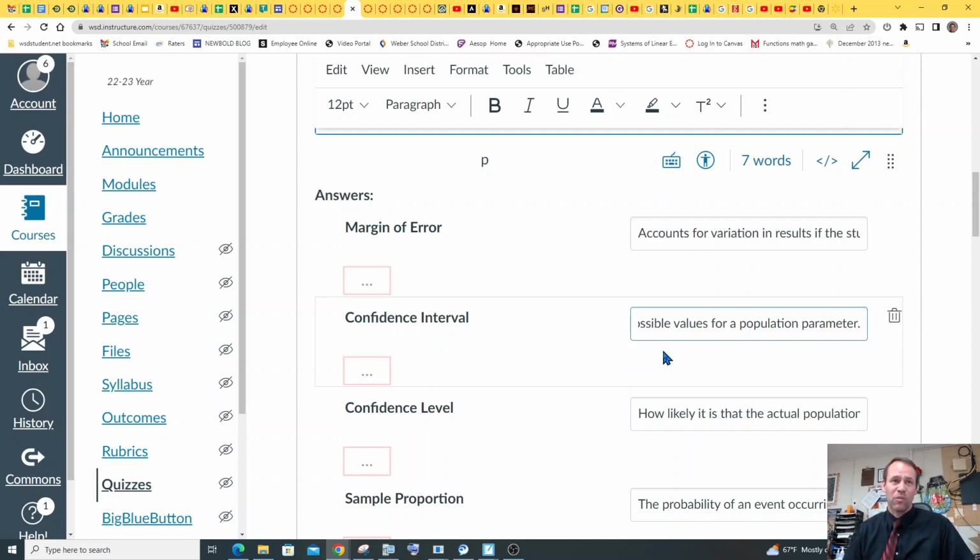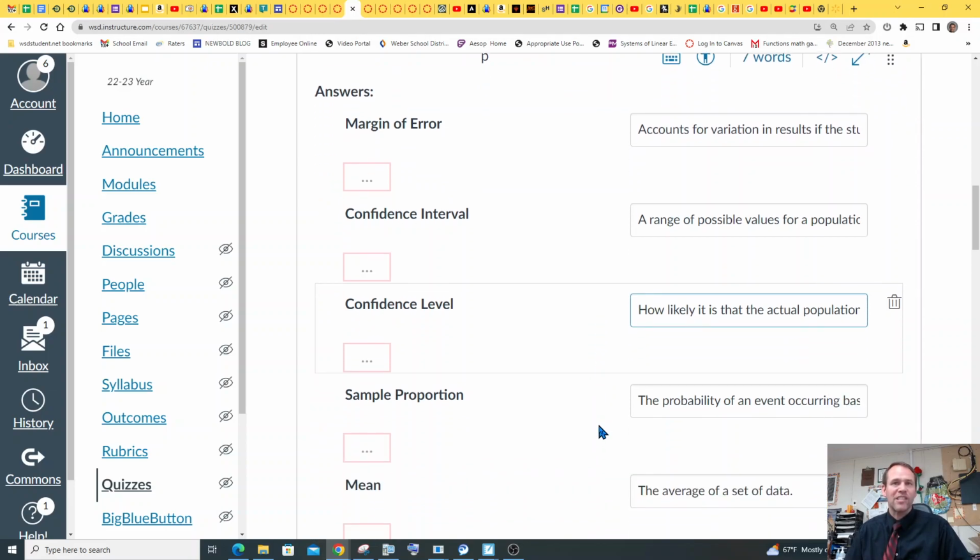9 billion people in the world now, is it? So that's confidence interval, trying to capture the actual population average. Now confidence level is how likely it is that an actual population parameter falls within that confidence interval, right? So if you're like 95% confident that the actual population will be within that confidence interval, yeah. Usually we like to do about a 95% confidence level with an alpha of 0.05, 5%.